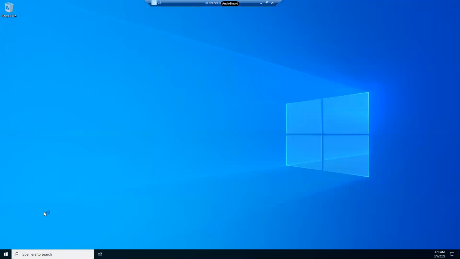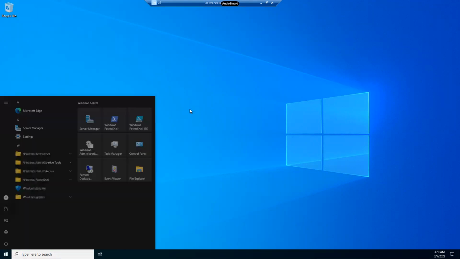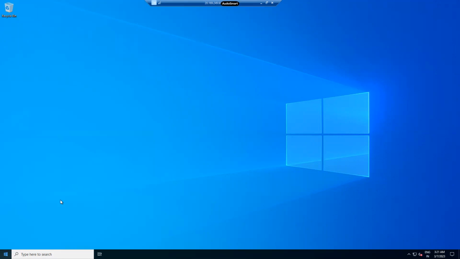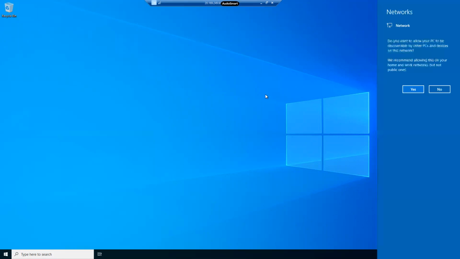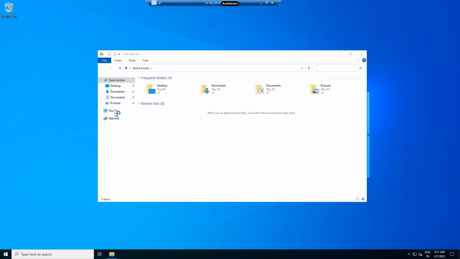Okay, so this is the Windows Server 2022 operating system. Let it load. Go to File Explorer. Right click on This PC, properties.